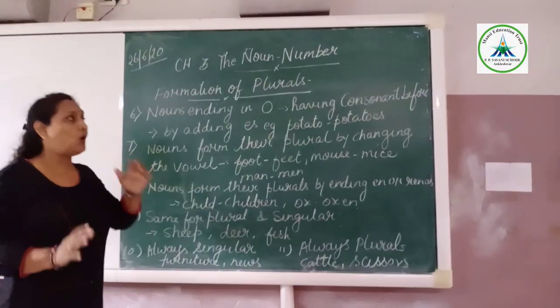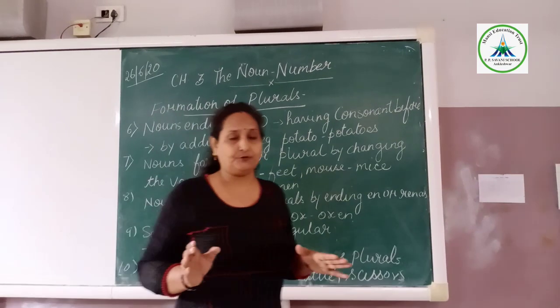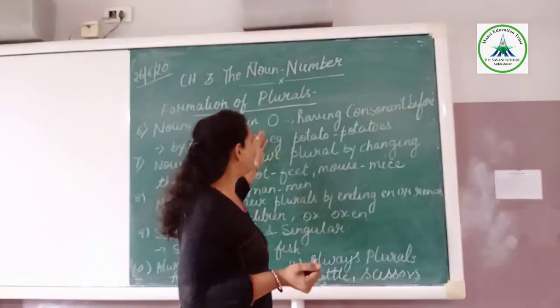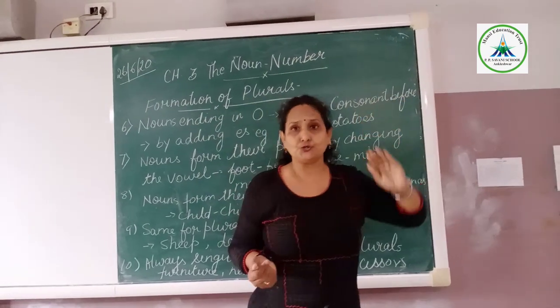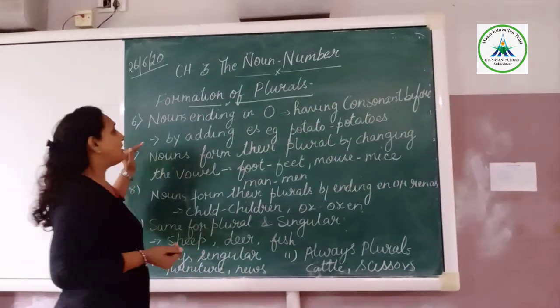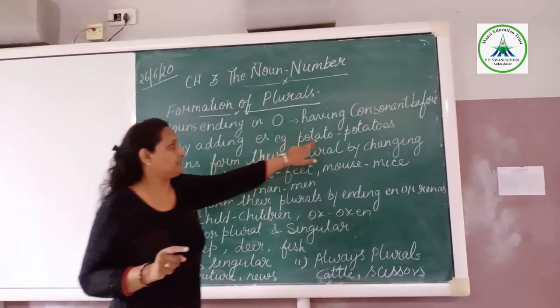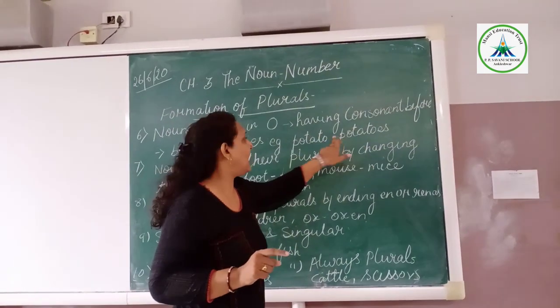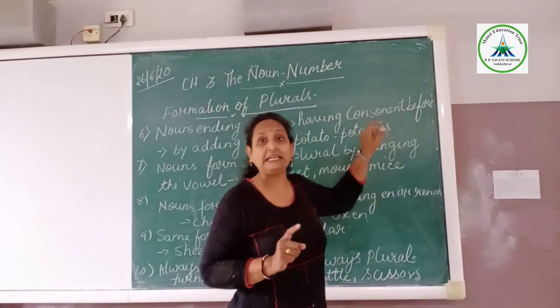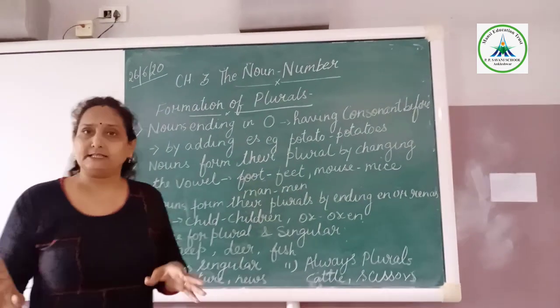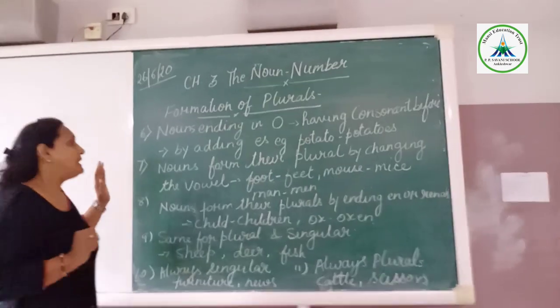Nouns ending in O having a consonant before. That means a noun's last letter is O, but before the O we are having a consonant. At that time we will just add ES. Potato, potatoes. After O we have written ES to make it plural. Tomatoes, potatoes, like this we can do.